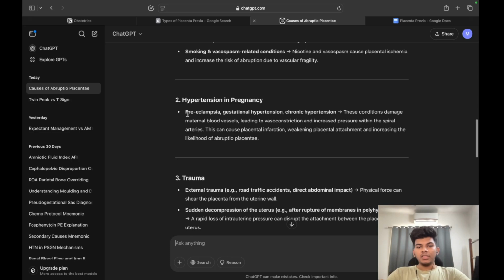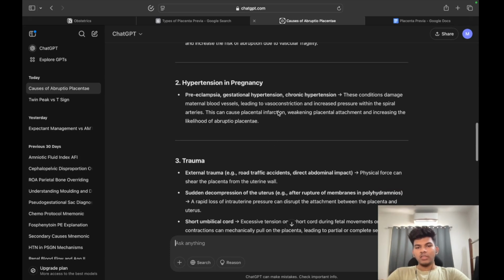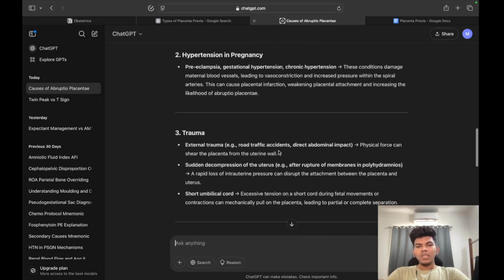Next, coming to hypertension. Why is that? These conditions damage the maternal blood vessels, leading to vasoconstriction and increased blood pressure within the spiral arteries. These can cause placental infarction, weakening the placental attachment and increasing the likelihood of Abruptio placentae. So infarction mainly because of constriction.